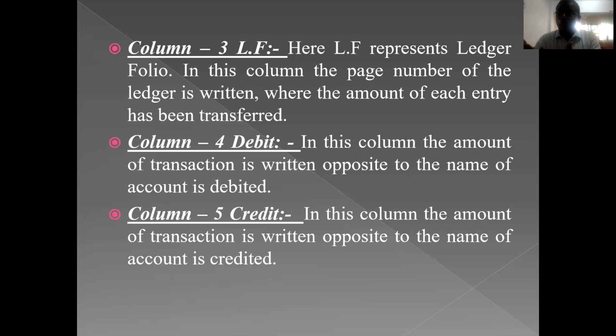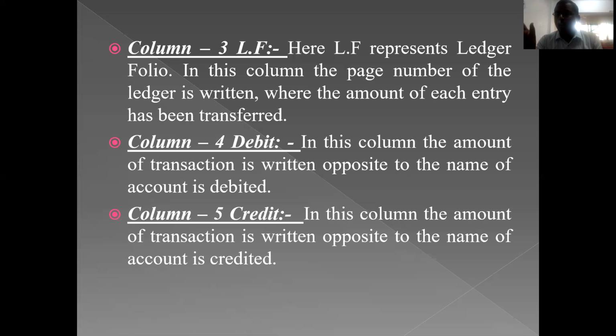Here the journal is the base for the ledger. So from the journal we will post entries to the ledger. Understood? So in the journal we should write the page number of the ledger account where that particular entry is posted. That is the third column, ledger folio. Then the fourth column is for the debit amount and the fifth column is for the credit amount.